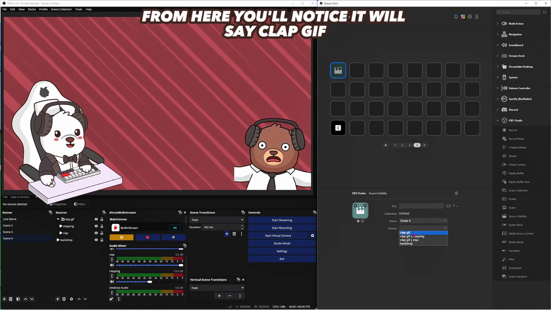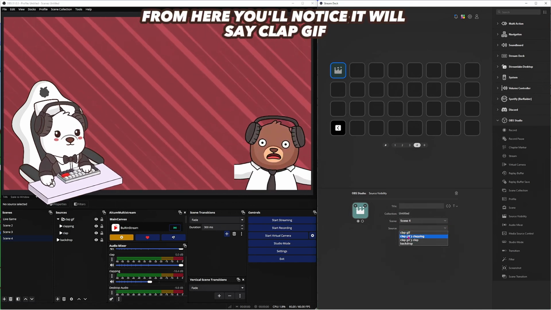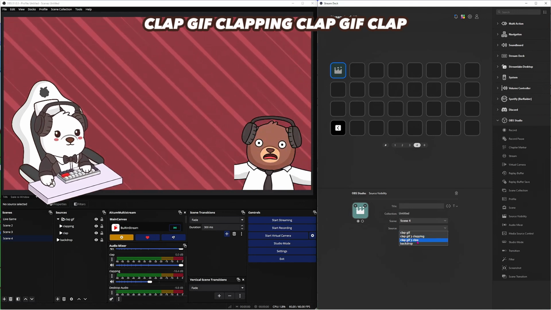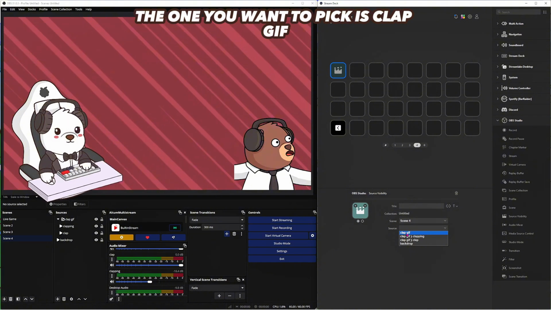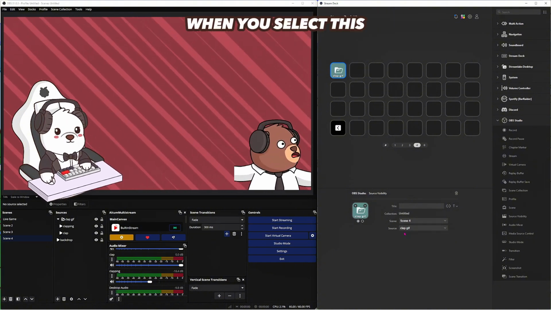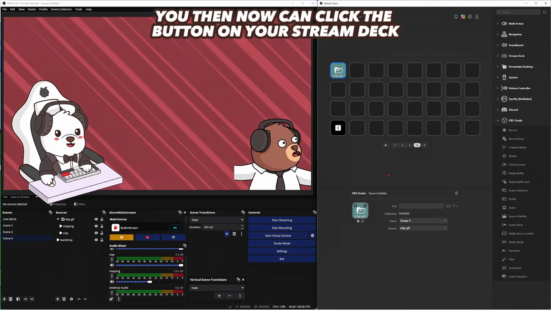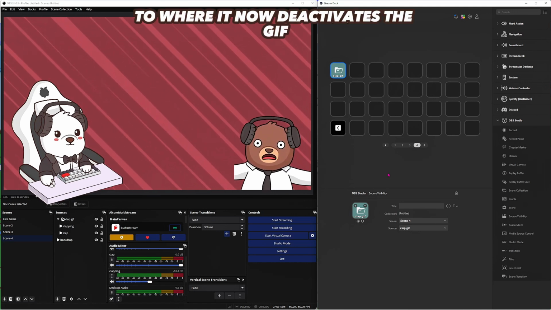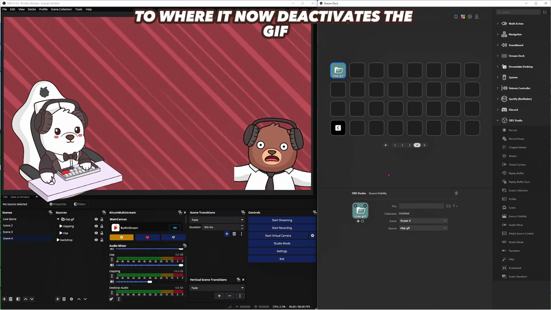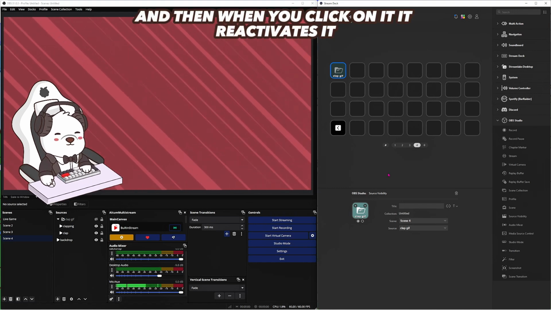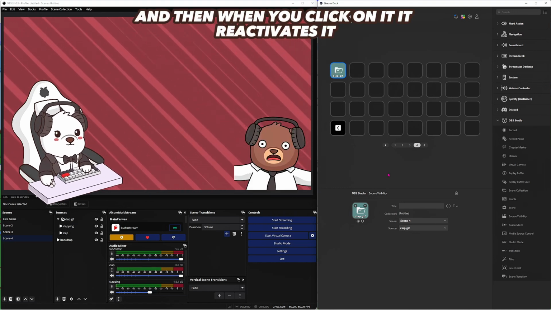From here, you'll notice it will say Clap GIF, Clap GIF Clapping, Clap GIF Clap. The one you want to pick is Clap GIF. When you select this, you can now click the button on your Stream Deck to deactivate the GIF. And then when you click on it, it reactivates it.